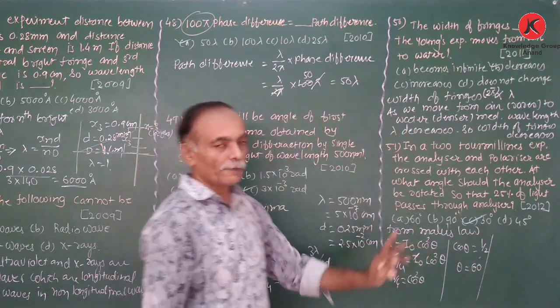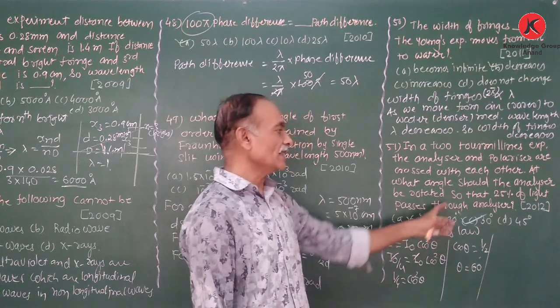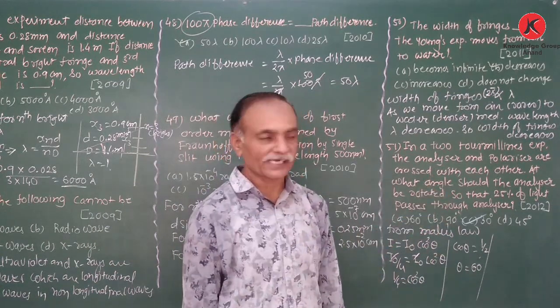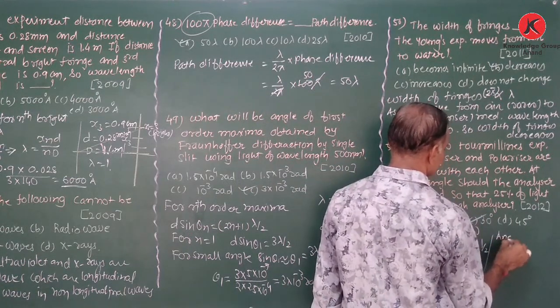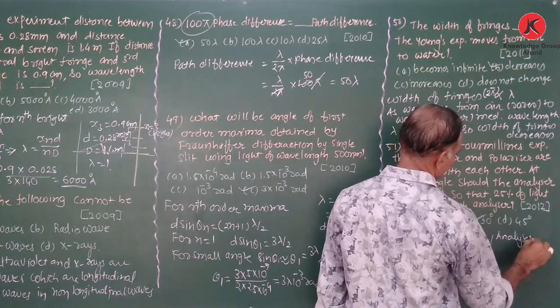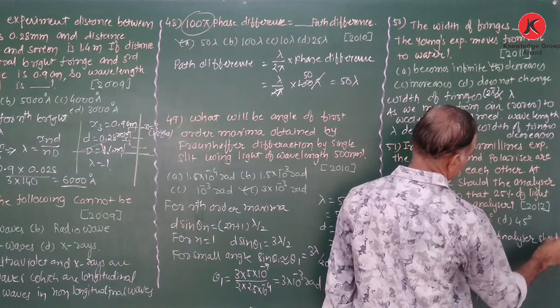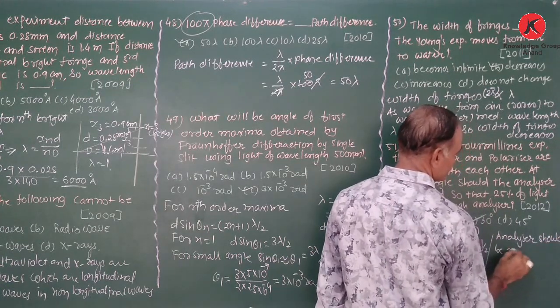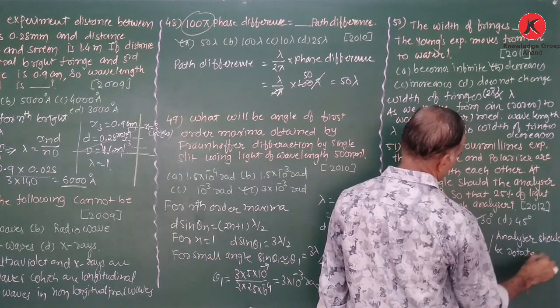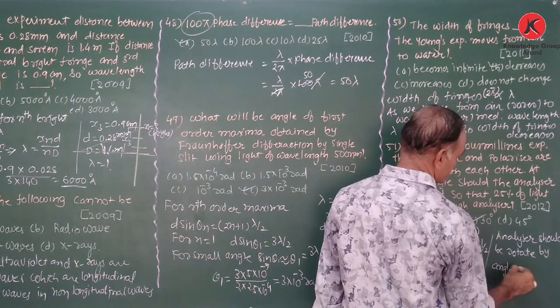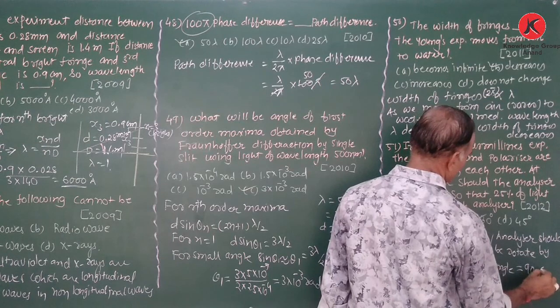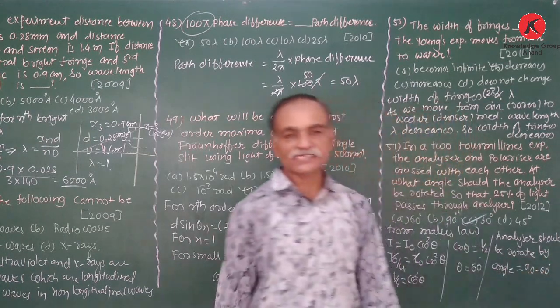That is the angle of the analyzer, but we require how much the analyzer is rotated. Therefore, the analyzer should be rotated by an angle equal to 90 minus 60. Why 90 minus 60?